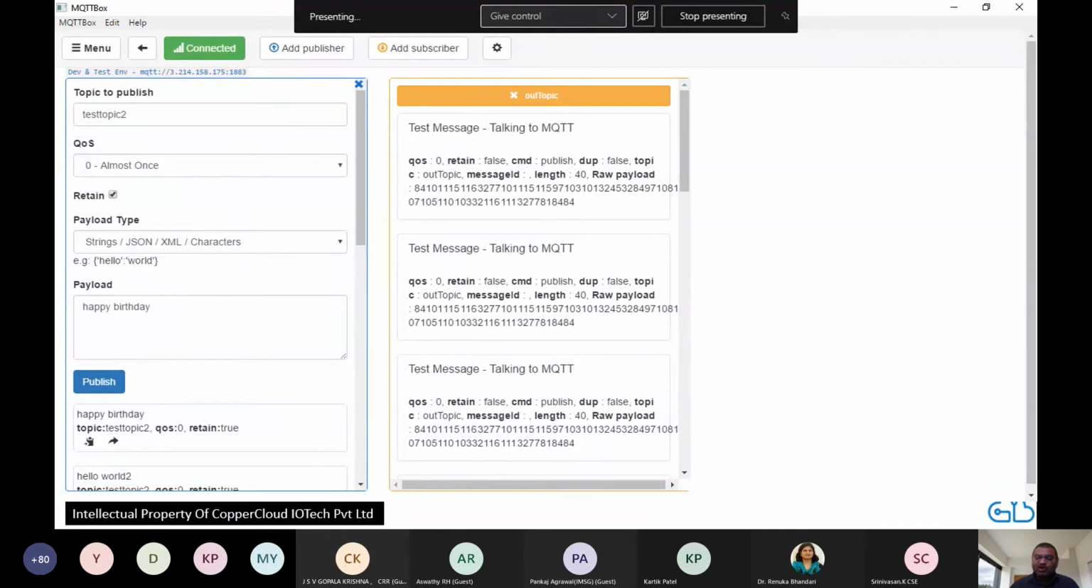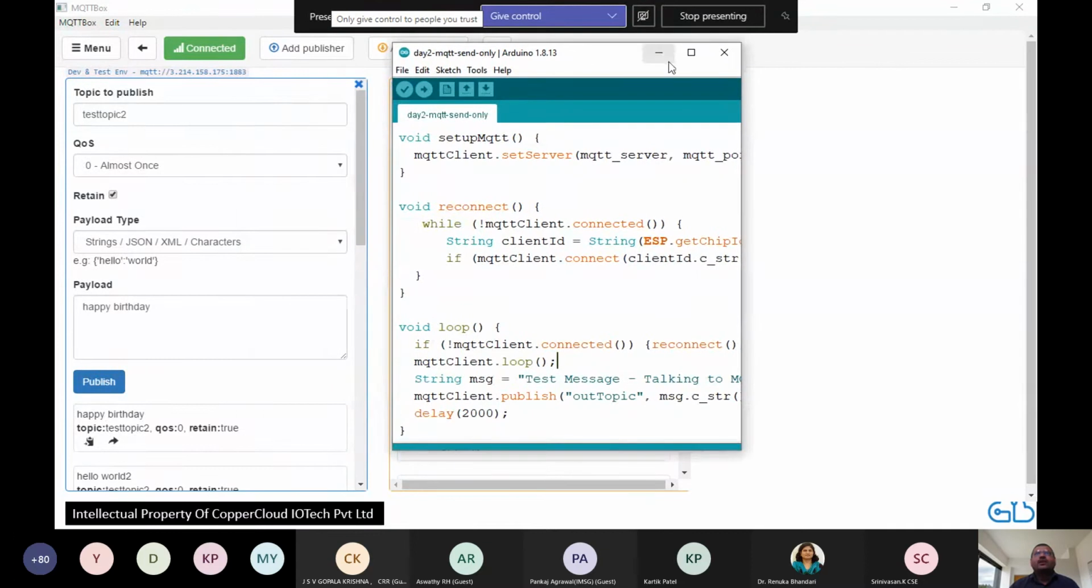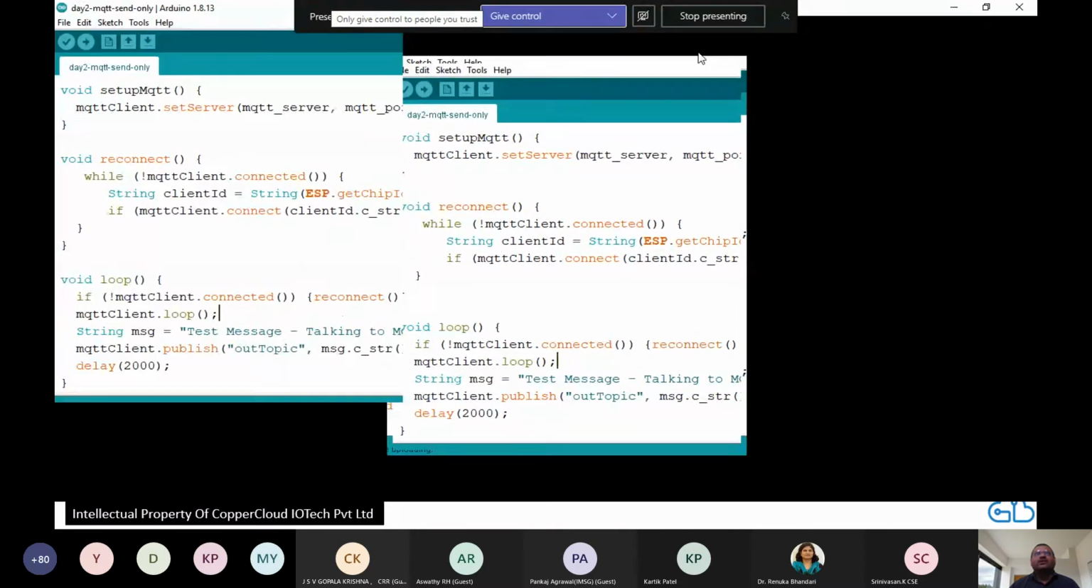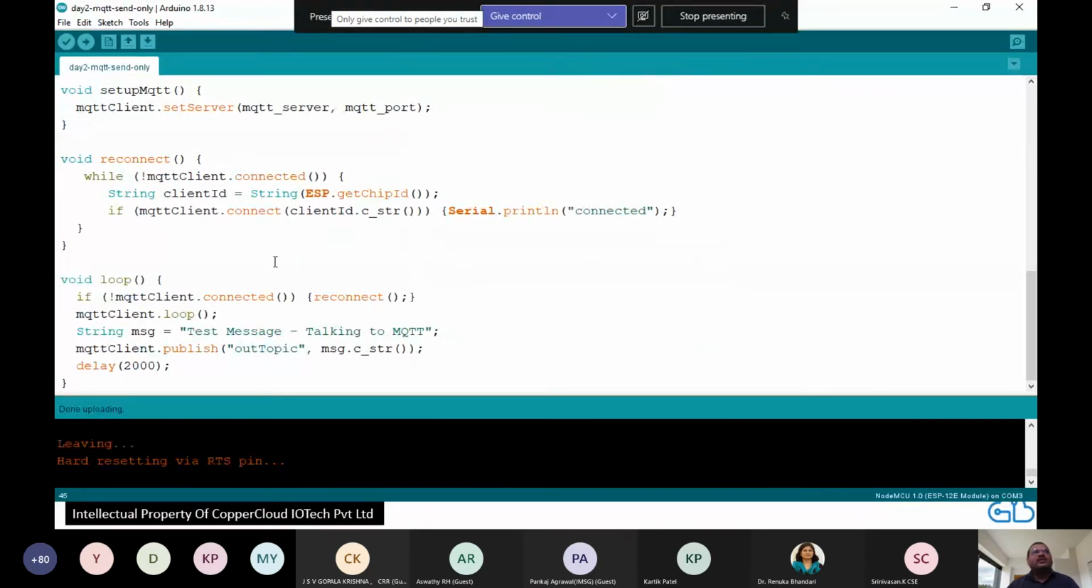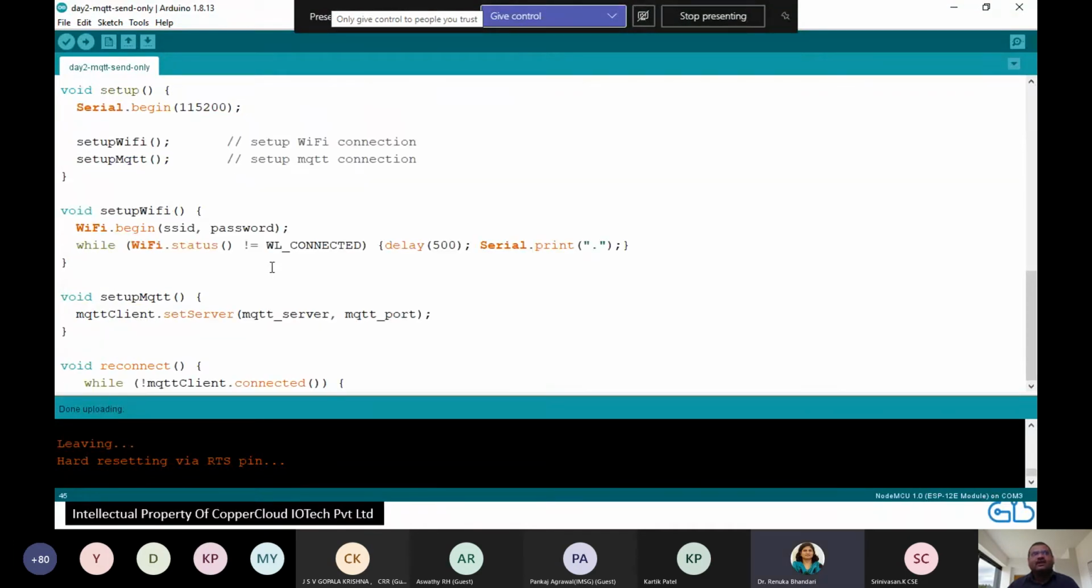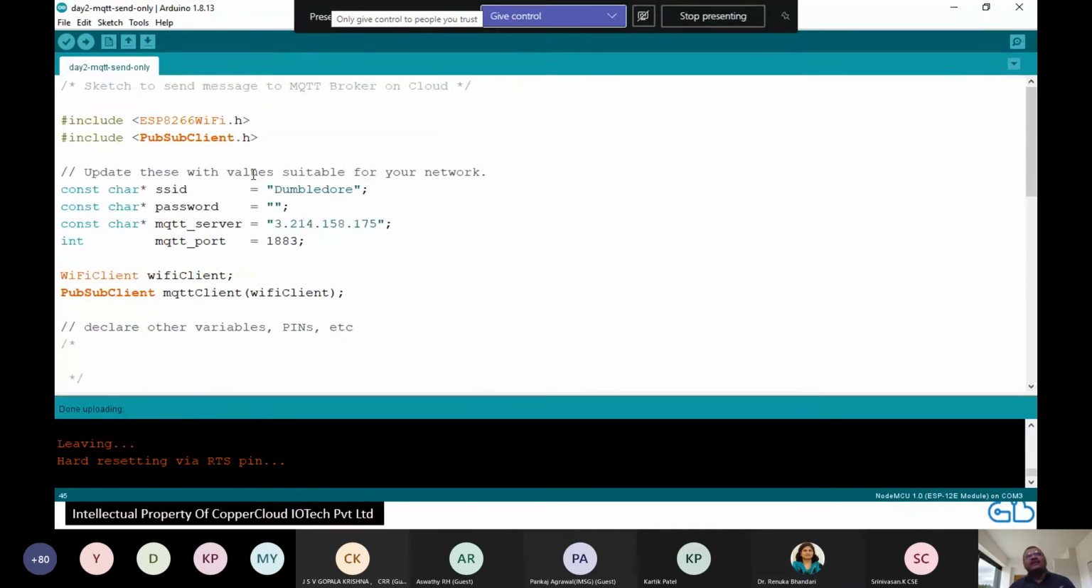But before that, let me show you how the code works. Okay, so I'm going to open the code for this particular device. Renukaman, can you confirm that you are able to see this code screen? Yes, sir, it is visible. Perfect. So let's see how we did this.